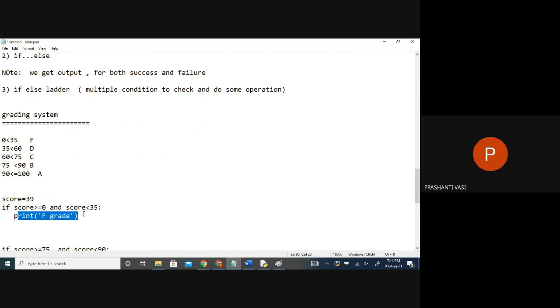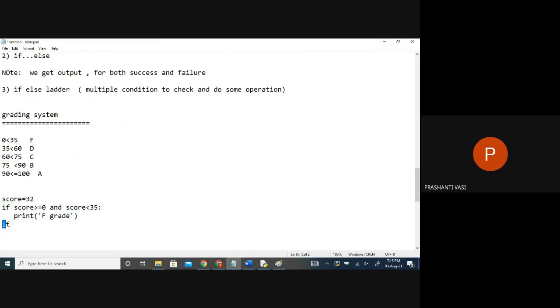No. After that, what should I do? Only after that. Is it a success or a failure? It's a failure, so it's a false condition. Only when the first condition is false should I go and check the second condition. If I always write it like this, what happens? Even if your score is 39 or 32, what happens here? It's already a success. It's already printed F grade.